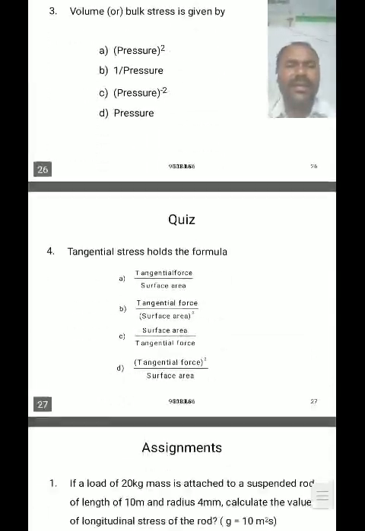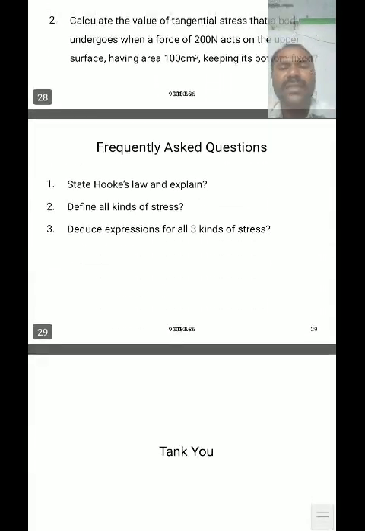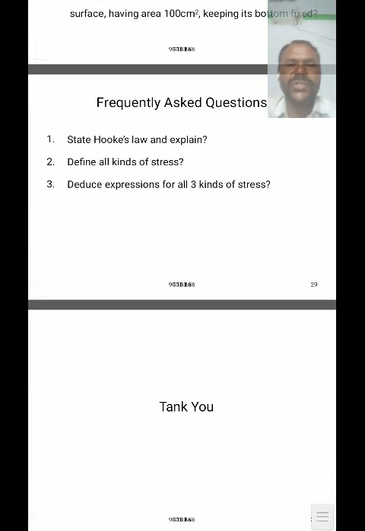Due to longitudinal stress, longitudinal strain is produced. Due to volume stress, volume strain is produced. Due to shearing or tangential stress, shearing strain is produced.